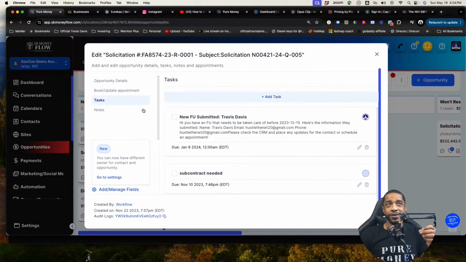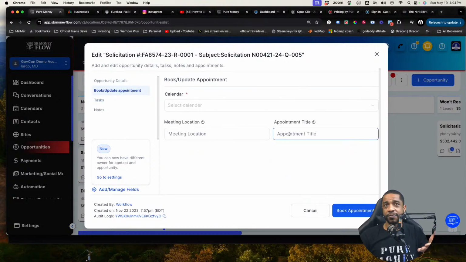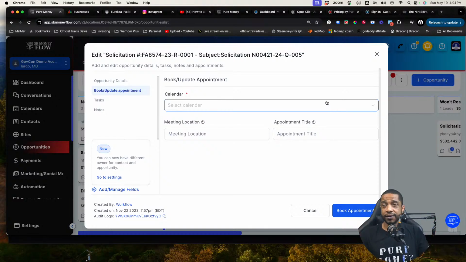You can also assign tasks to yourself, or if you got teammates, you can assign tasks and you can take notes. If you need to get potential partners or whatnot, you can actually schedule appointments right here so you can get reminders to make sure you and your potential teammates don't miss the calls. You guys, you have to be able to communicate to excel in government contracting, and you got to be able to track everything that's going on.